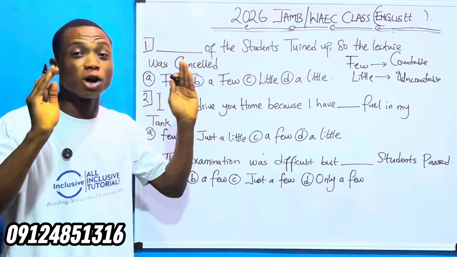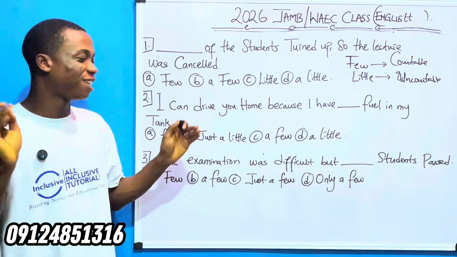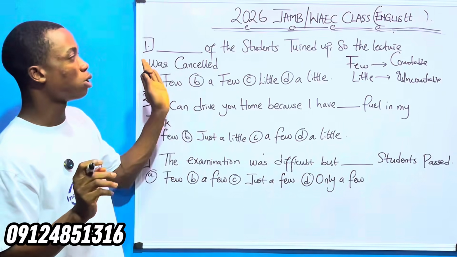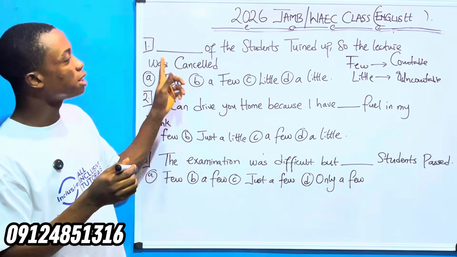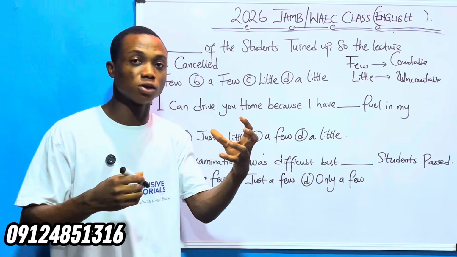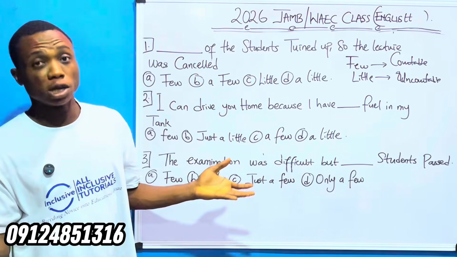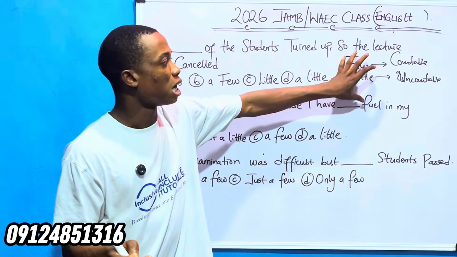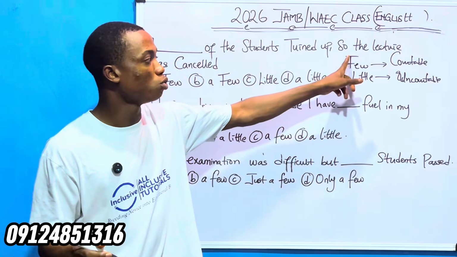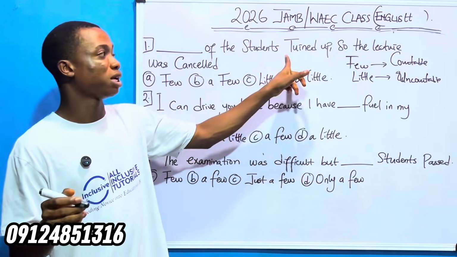I believe you know what countable and uncountable nouns are. If you don't know, better uninstall this TikTok app and go back to secondary school. I'm just joking. So now, looking at this question, dash of the students turned up, so the lecture was cancelled. Are we talking about countable nouns or uncountable nouns? Countable nouns, because students, you can count students, right? So which of these two words are we going to use? Is it few or little? It is few, because like I said, students are countable nouns.